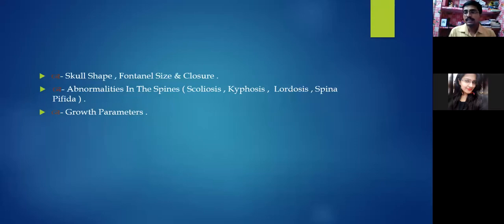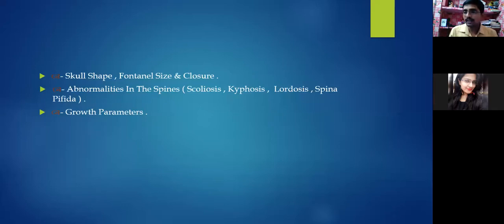If the child is there, we should always look at the skull shape. That will tell you about hydrocephalus and other abnormalities, which can be congenital or acquired due to injury or otherwise. And even in an adult, if you look at the skull shape, if this patient has had a severe head injury in the past and a craniotomy, then while observing the skull you can see a bump, or a hollow space there. That can give you an idea, and you can find signs of sutures or incisions there.